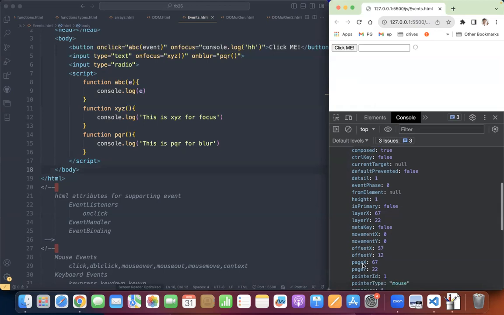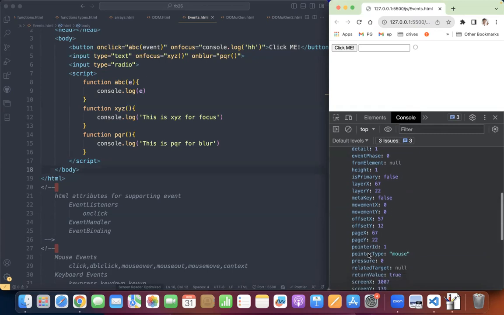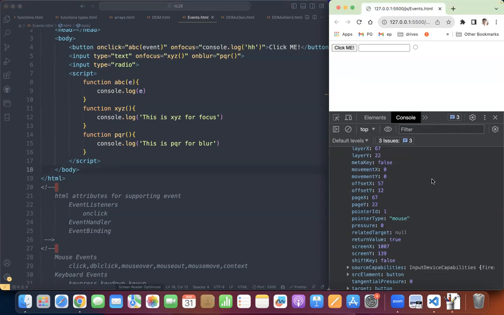Okay. Next, page X and page Y. We have only one page, so we are using this one. Wait a minute. Screen X and screen Y. Why is screen X and screen Y showing 107? This is the screen width. स्क्रीन के हिसाब से, client X and client Y is based on the window.